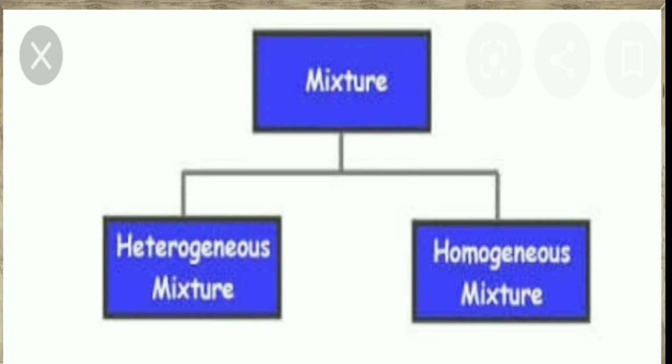a spoon of salt in it, and I will stir it with the same spoon. Then after some time, what will you note, children? In the test tube with water, the salt has been dissolved. And in the next test tube where you have taken the kerosene, if you drop the salt and stir it, the salt will not be dissolved in the kerosene. Isn't it? Here two examples I have given.